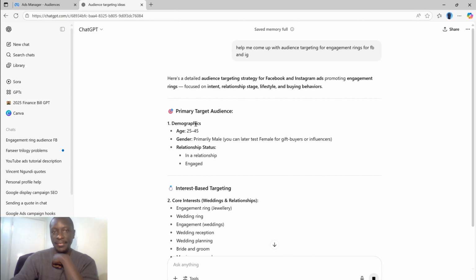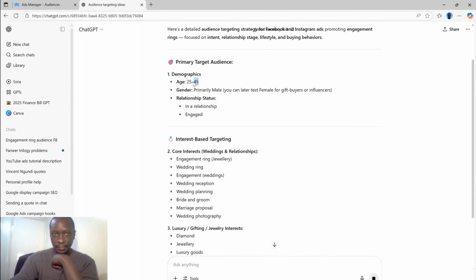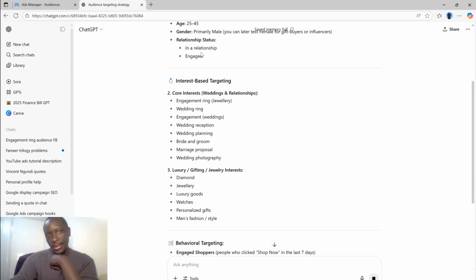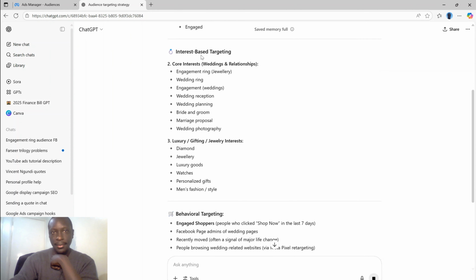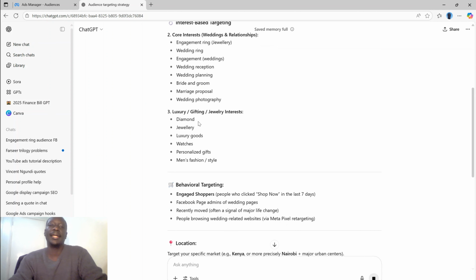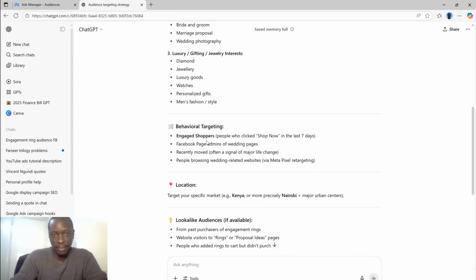So it'll give you demographics: the age, the gender, relationship status. Interest-based targeting would be engagement, wedding ring, maybe if you're selling high-end engagement rings, like diamond, luxury goods, watches, stuff like that.